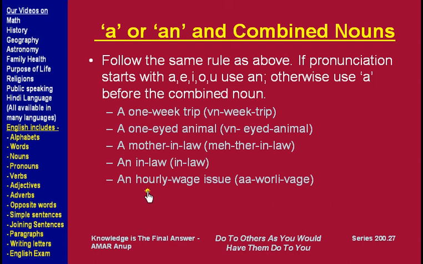Another example, hourly wage issue. Here, even though H is the first alphabet in the spelling, the pronunciation is hourly, starting with a vowel sound. In many countries, people are paid by the hour. If you work 2 hours, you get 2 hours worth of wage. 4 hours, you get 4 hours worth of wage. So that is called hourly wage. It is given by the hour, not by working for the whole day. So in hourly, the pronunciation starts with a vowel sound, so we say an hourly wage issue.